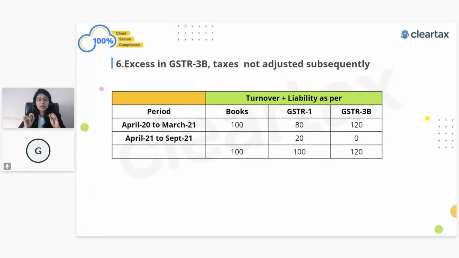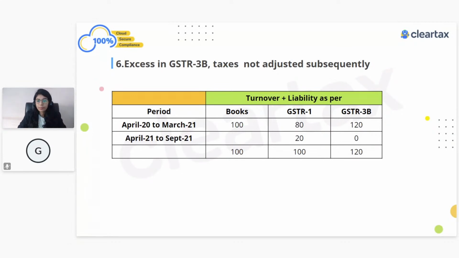We have to make use of table number 10 and 11 only when there was some liability which was related to the current financial year and has been discharged in the next financial year. If it is not discharged or adjusted in the next financial year, then we'll not make use of table number 10 and 11, and we'll just show the turnover as per my books of account, which obviously is related to the current financial year, in table number 14, right?